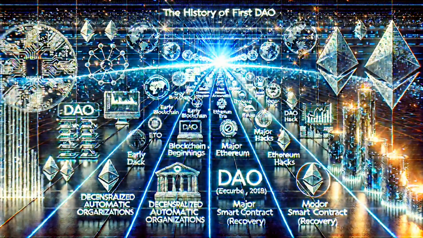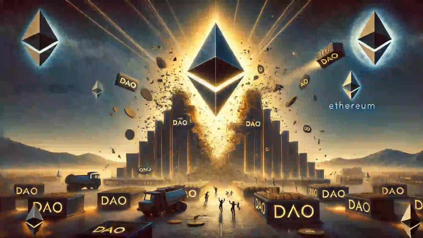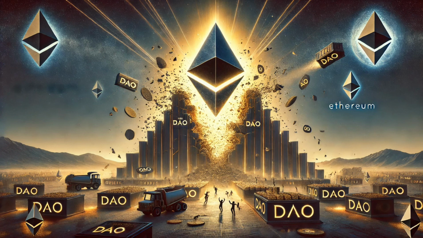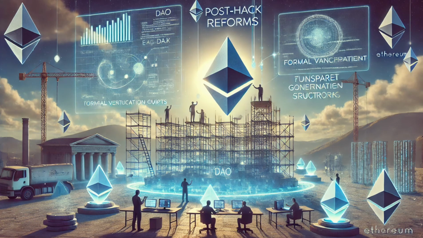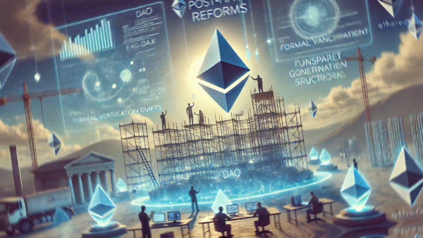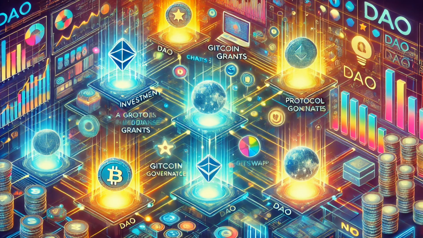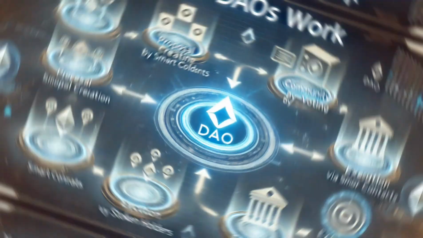Section 2, History and Evolution. 2016: The DAO, the first major DAO on Ethereum, raised over $150 million but suffered a critical smart contract exploit, leading to a controversial hard fork and igniting best practice improvements in security and governance. Post-hack reforms: the Ethereum community implemented rigorous audit protocols, formal verification, and clearer governance frameworks. Modern DAOs: today, DAOs span investment vehicles like The DAO, grant-making bodies like Moloch DAO and Gitcoin Grants, protocol governance like Uniswap DAO, NFT collectives, and more.